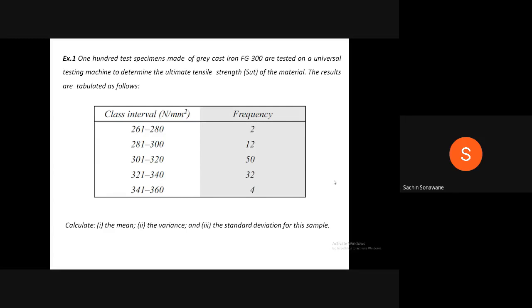Okay. I think you have written the problem. Now we will solve it. First of all, we will calculate the mean. Therefore, again we have to write down this table. Solution.